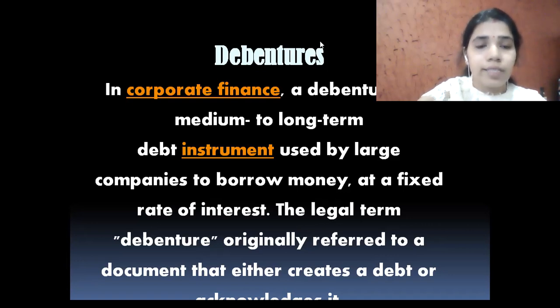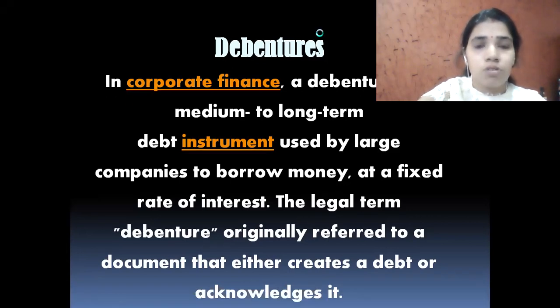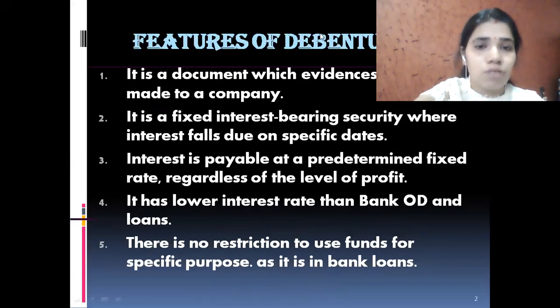Now we will discuss some of the features or characteristics of debentures. What all important characteristics are linked with debentures that make debentures different from shares? A document which evidences a loan is issued in the form of a loan by the company to the general public.